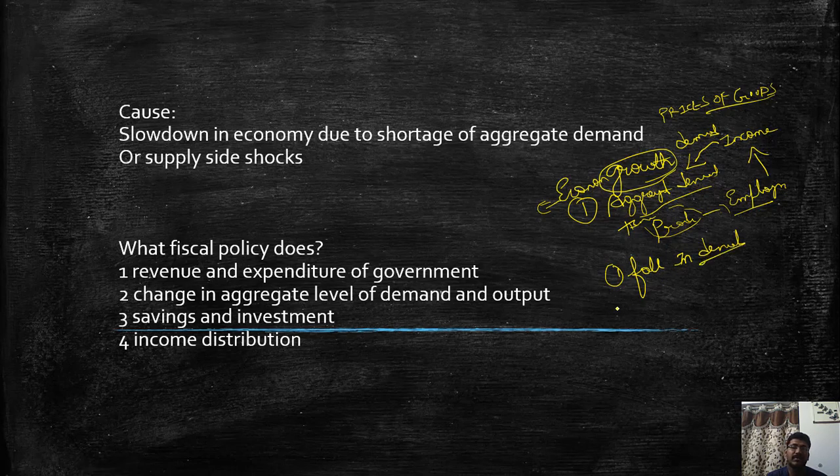Why there will be a fall in demand, there are a number of reasons. For suppose there is an inflation, that means prices have risen. For instance, if you take the case of India, oil prices very much affect our Indian economy. If the oil prices rise, we have to import a very huge amount of oil, and we need to spend a lot of dollars. So in a way, there will be high inflation and the economic growth slows down.